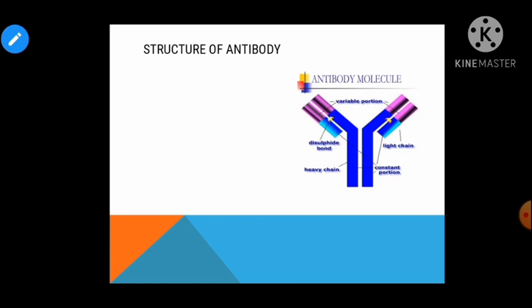And children, T cells do not secrete antibodies directly. However, they help B cells to produce them, as I just mentioned.